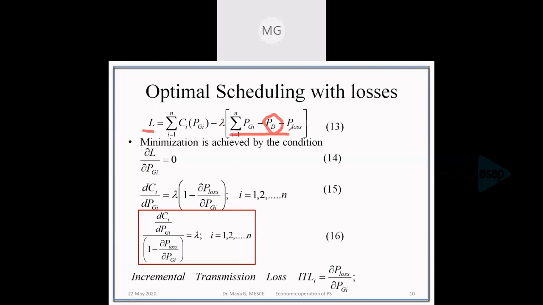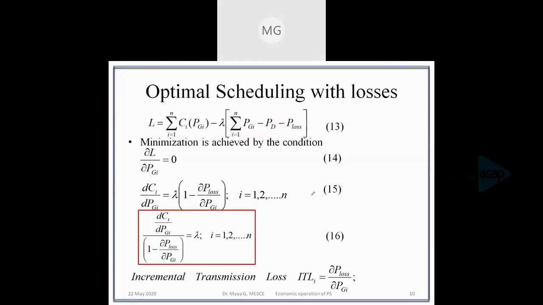And the derivative of loss, as I have already mentioned, losses are functions of generation. Okay, losses are a function of generation. So the derivative of losses with respect to generation is represented as dou P loss by dou Pg. We'll deal with this function P loss later. So we had obtained this equation number 15.